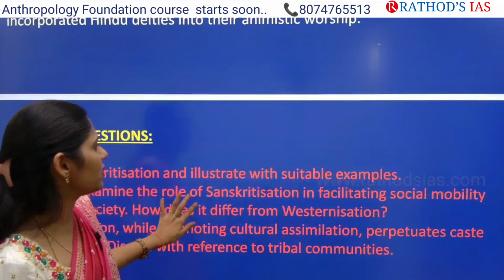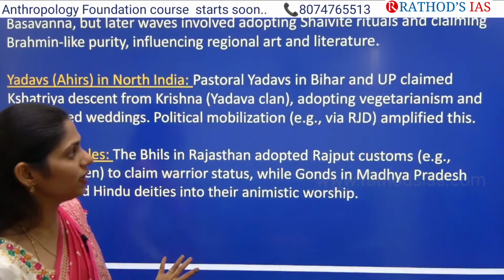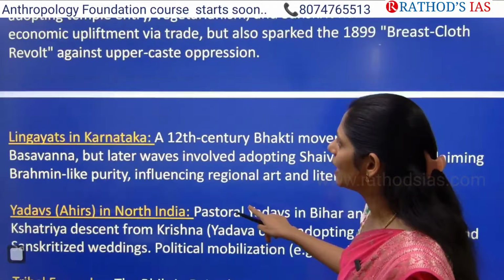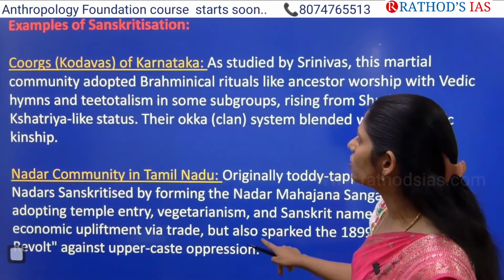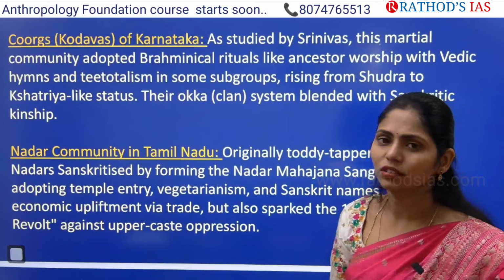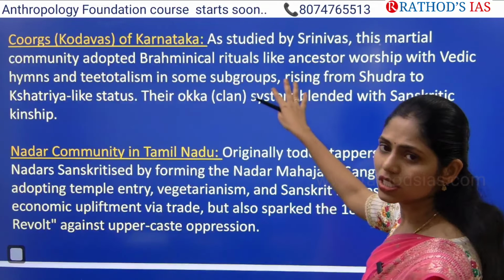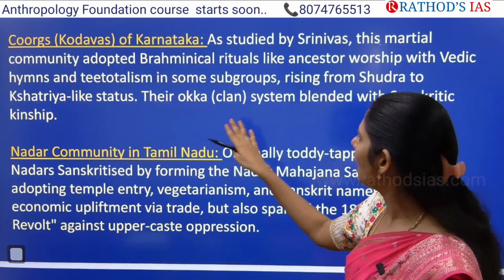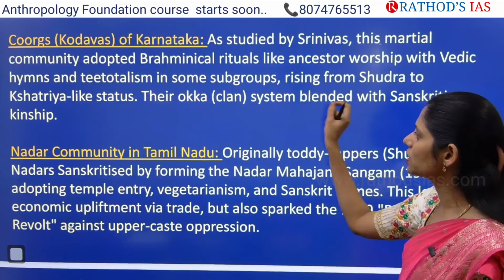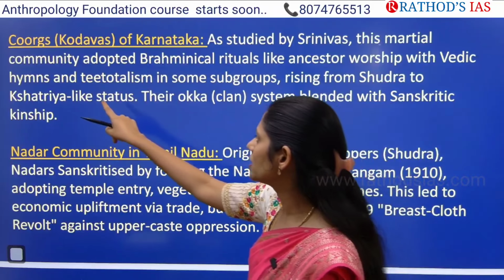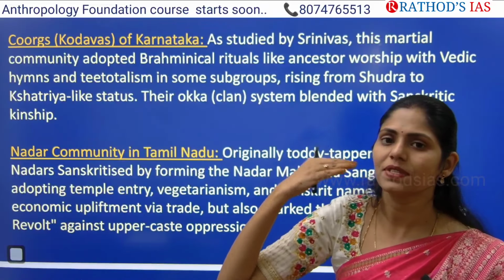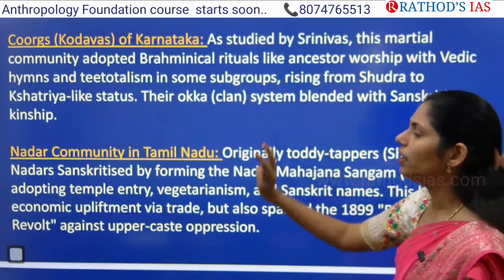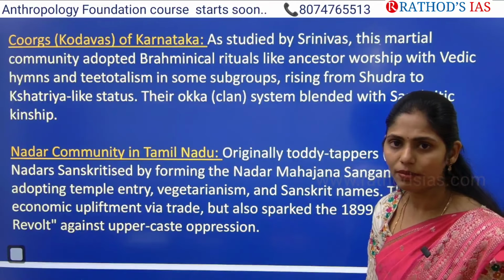If you see certain case studies related to Sanskritisation in India, because this paper 2 is about Indian anthropology, now we have to focus on examples from our own country. So as you all know, the first one is Coorgs or Kodavas of Karnataka. This study was done by M.N. Srinivas, and they adopted Brahmanical rituals, for example, ancestor worship with Vedic hymns, and teetotalism. Teetotalism is nothing but abstaining from alcohol. They will not consume alcohol. By that, they are claiming that they belong to Kshatriya status or Brahman status.